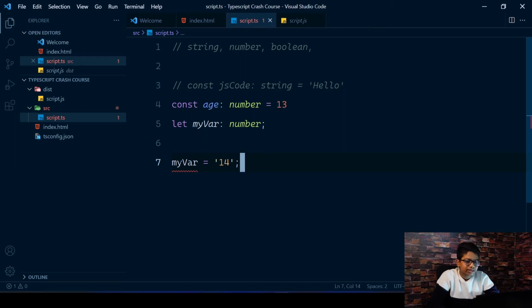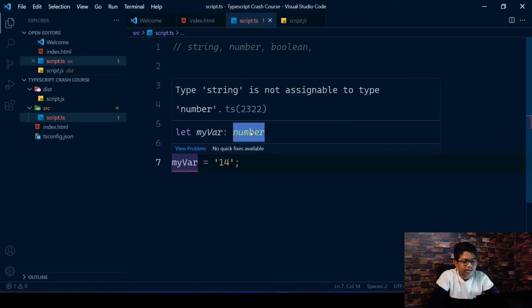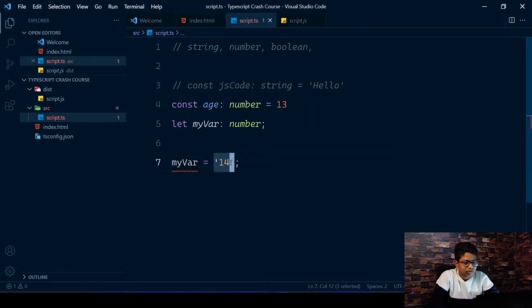So you can see that that's a problem. It's a number and we can't assign a string value to it. So let's just turn it back into a number and the error should just disappear. You can see it just goes. So now let's open up a browser and do some more stuff, the main features of TypeScript.